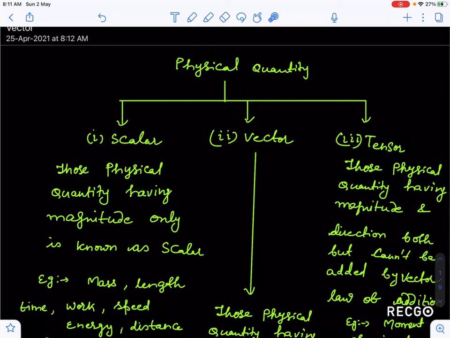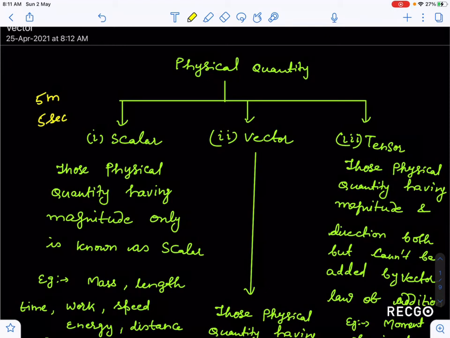If I write 5 meter, so this length of a cloth is 5 meter, and this is enough to define the length. 5 second, this is enough to define this thing. So these are the quantities which have magnitude only.